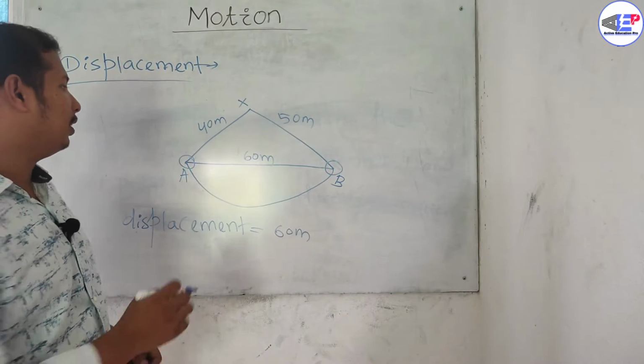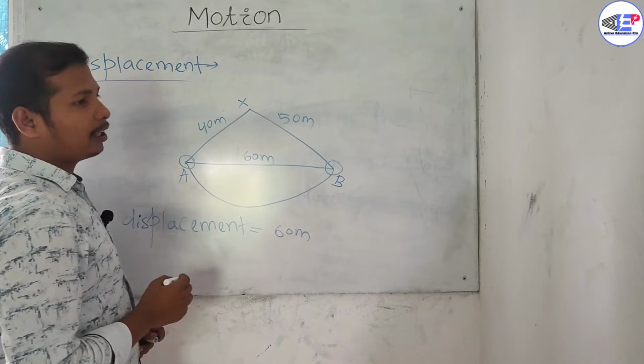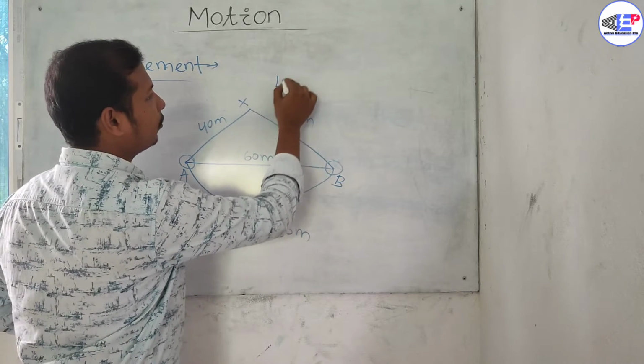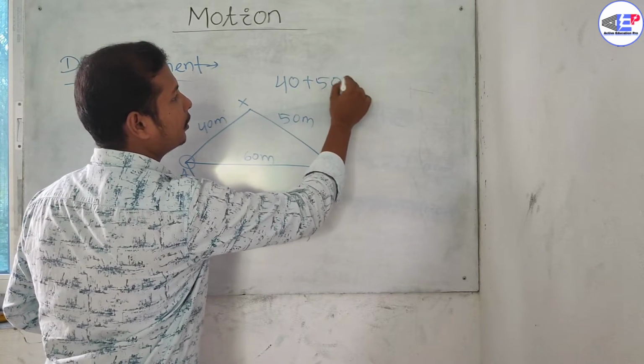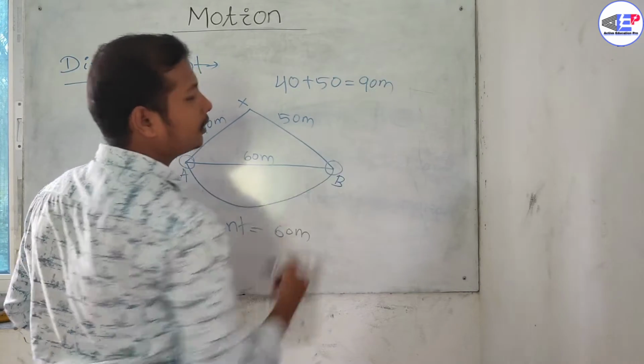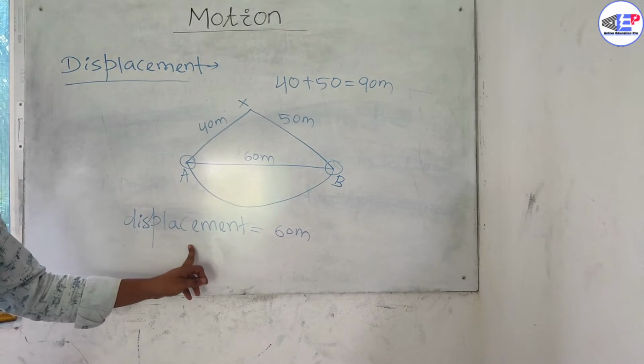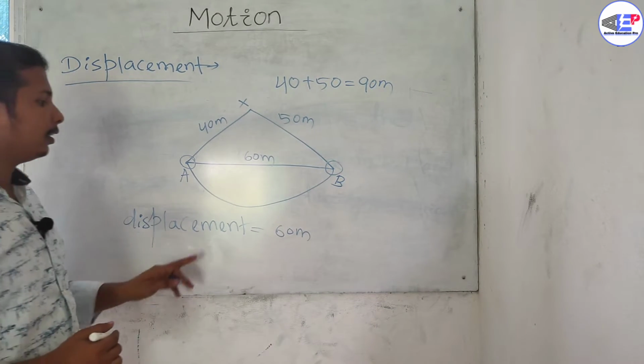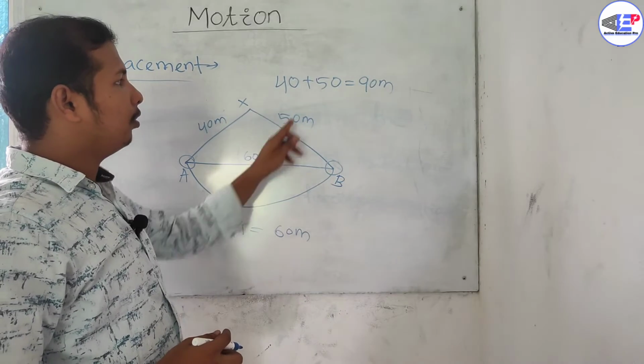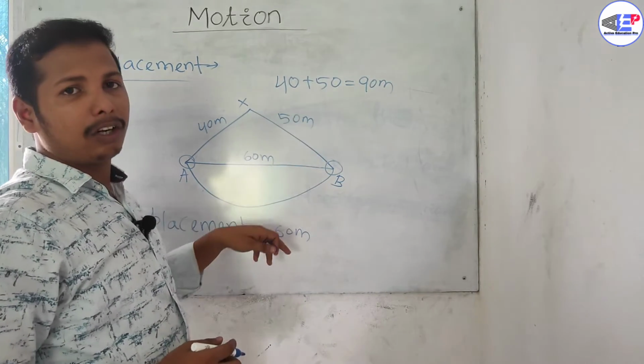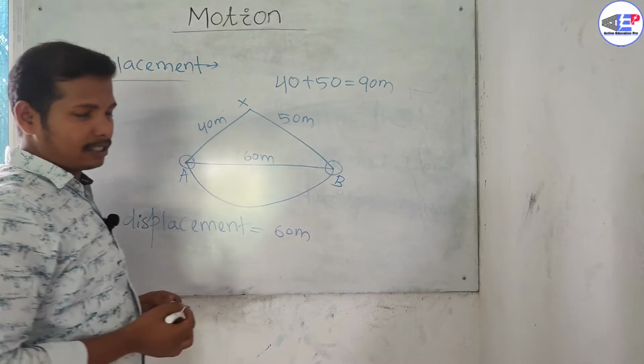If we travel in this way, the total distance we will cover is 40 plus 50 is equal to 90 meter, which is greater than the displacement. So displacement will be less than or equal to distance.